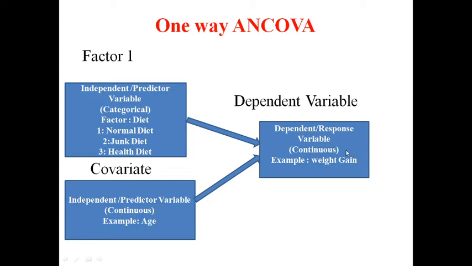That is weight gain. Suppose we remove this covariate, then what will happen? It will become one-way ANOVA. This is the independent variable with 3 levels, and this is the dependent variable, continuous data. Suppose we remove this factor variable, what will happen? This is an independent variable, continuous, and again the dependent is continuous. So you can find out correlation analysis, or you can find out simple linear regression. So in short, in case of one-way ANCOVA, the independent variables will be mixed. One is non-metric and one is metric, and the dependent variable will be metric.